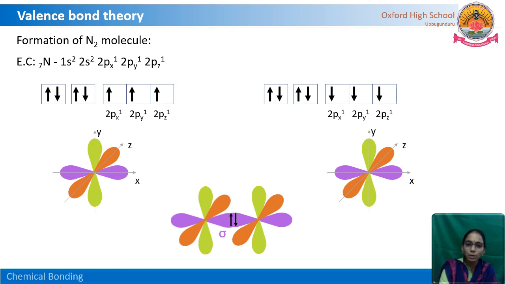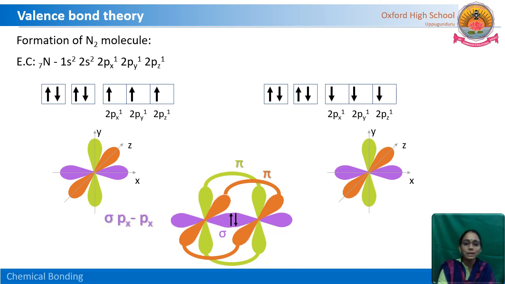The next bonds formed are called pi bonds. Let us see. Along the y-axis, the second bond formed is the weaker bond, a pi bond. Here one more orbital is along the z-axis, the orange one, which is also a pi bond.